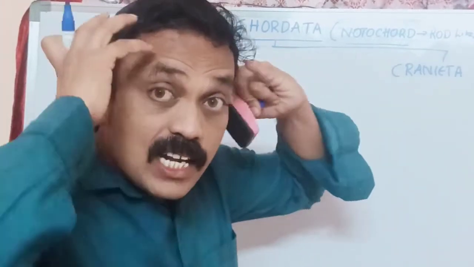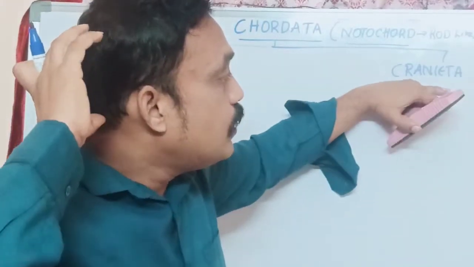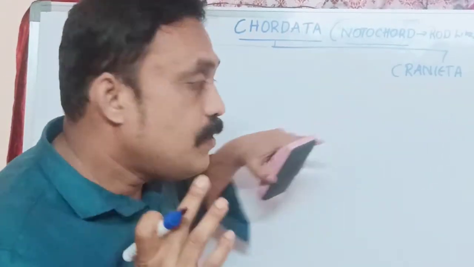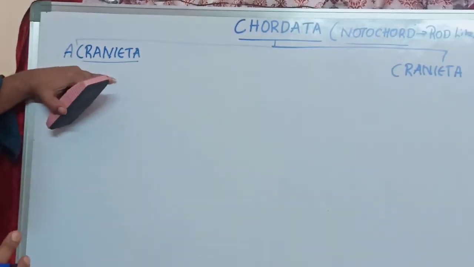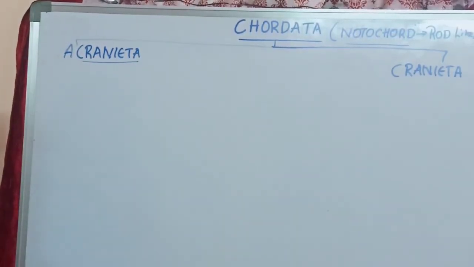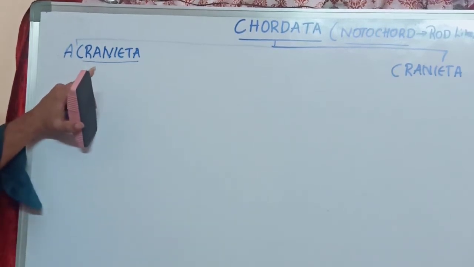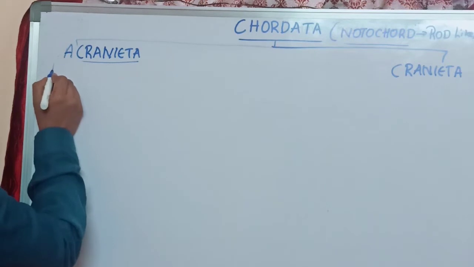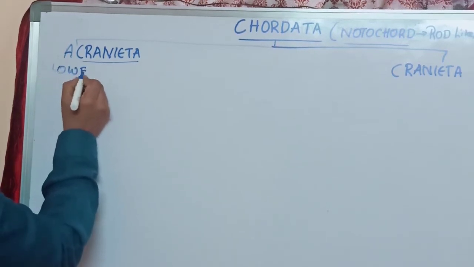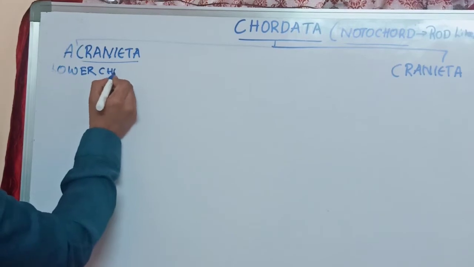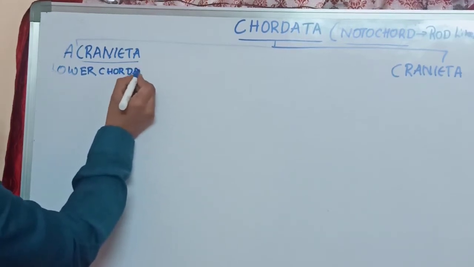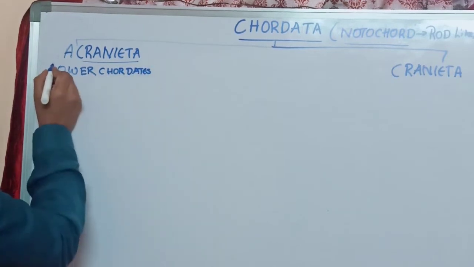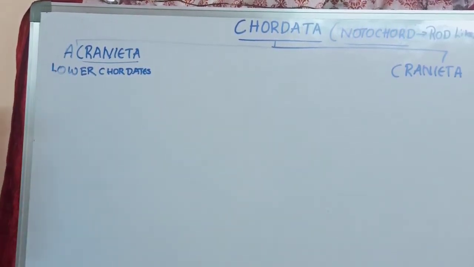Organisms in which the skull and head are developed are called craniata. Those in which the skull is not developed are called acraniata. These acraniata organisms are primitive, meaning starting chordates, primitive chordates. So we also have to write the other name: lower chordates. Lower chordates means primitive chordates, and that is the other name for acraniata.